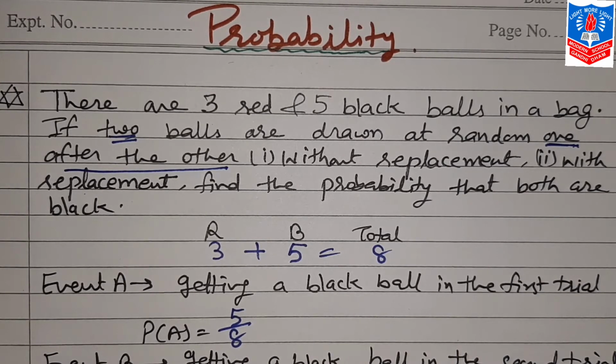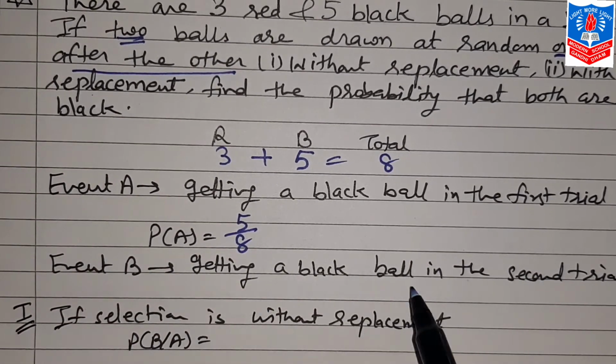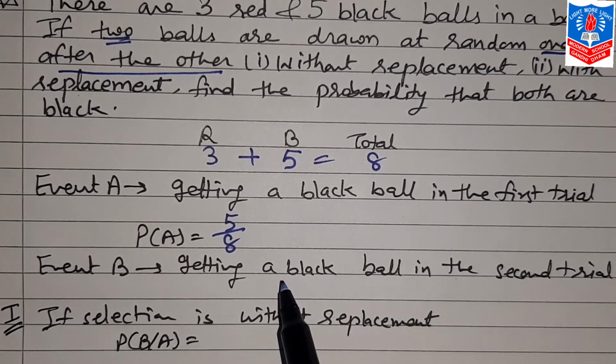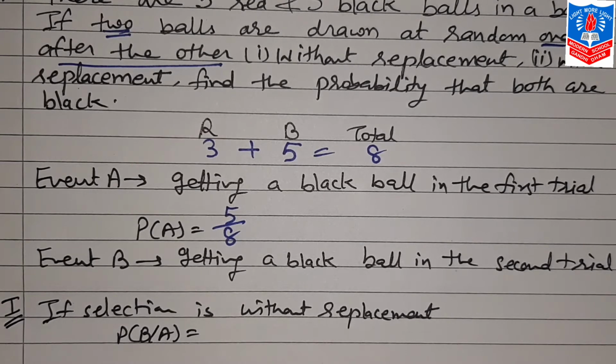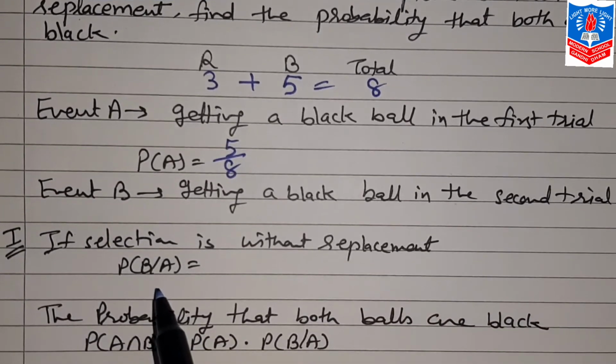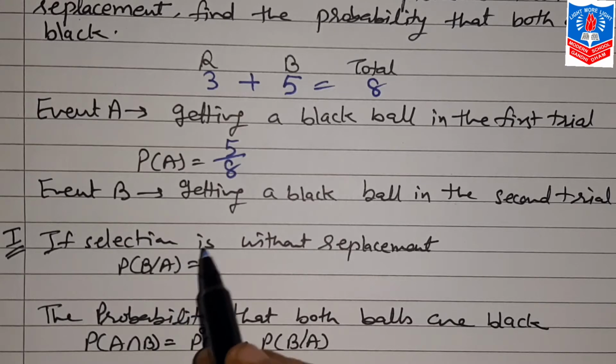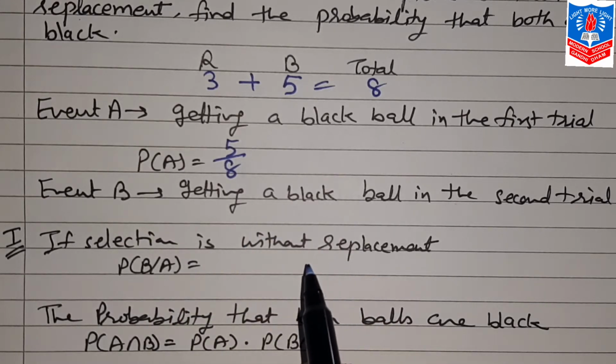Now event B, that is getting a black ball in the second trial. Now this we cannot write here directly. Why? Because it is again conditional, so with replacement and without replacement, these two will be different. So first let us start with without replacement. Now without replacement, as we just discussed, it is conditional probability, because we know without replacement means what?